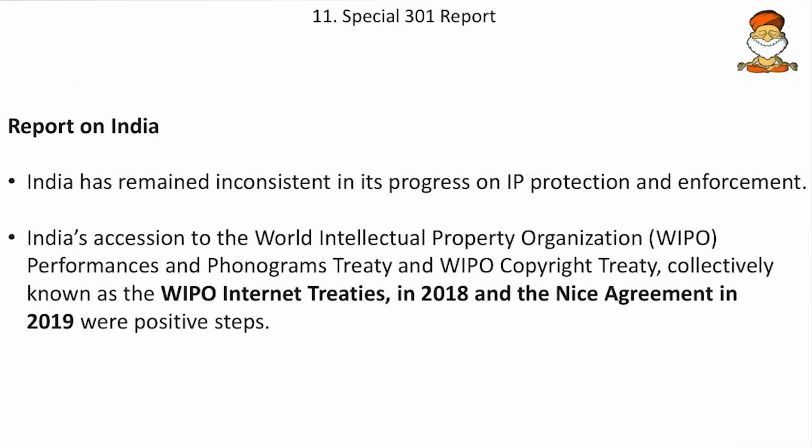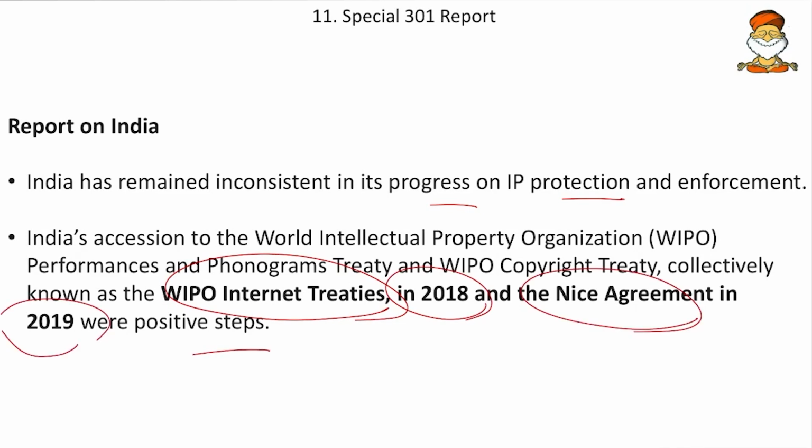So the report says India has remained inconsistent in its progress on IP protection and enforcement. However, the report praises that India's accession to the WIPO Internet Treaties in 2018 and the Nice Agreement in 2019 were positive steps. Friends, what are these WIPO Internet Treaties and the Nice Agreement? That is the World Intellectual Property Organization's Performances and Phonograms Treaty and also the Copyright Treaty.